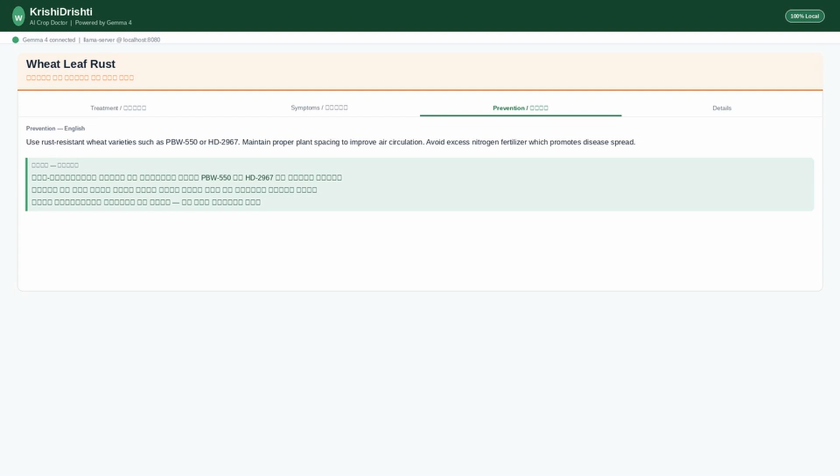Prevention advice for the next season is also included. Use rust-resistant wheat varieties, ensure proper crop spacing, and avoid excessive nitrogen fertilizer. All advice is specific to conditions faced by Indian farmers.